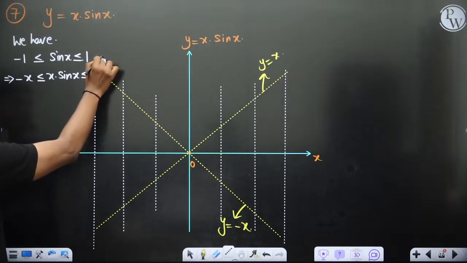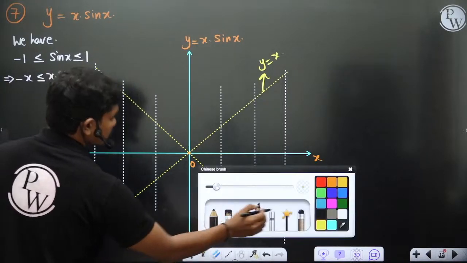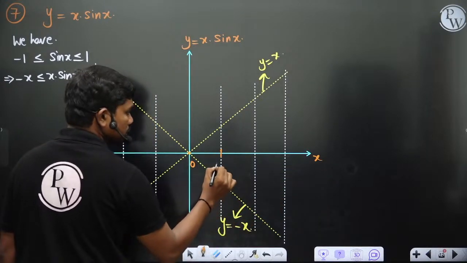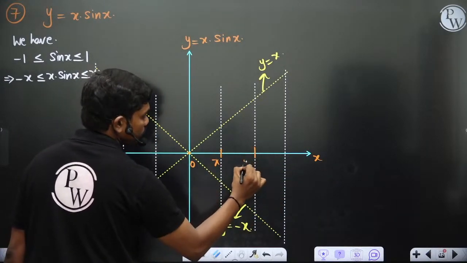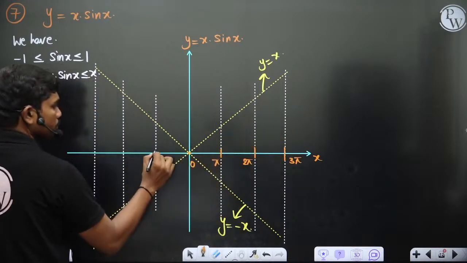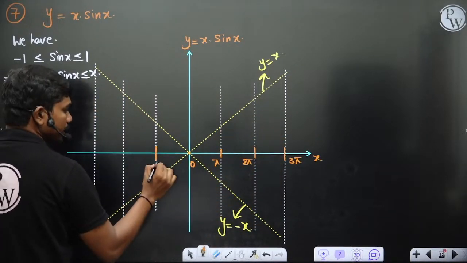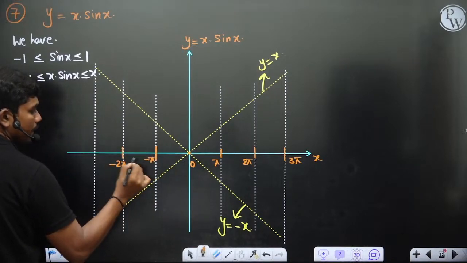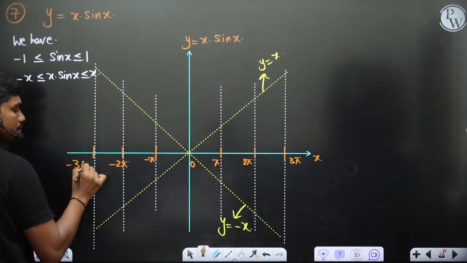Okay, so we have drawn these lines. Now try to understand something. This is pi, of course, this is 2 pi, this is 3 pi, and similarly this is minus pi, minus 2 pi, minus 3 pi, and of course you can keep generating.